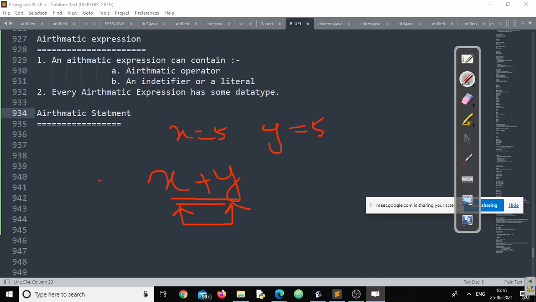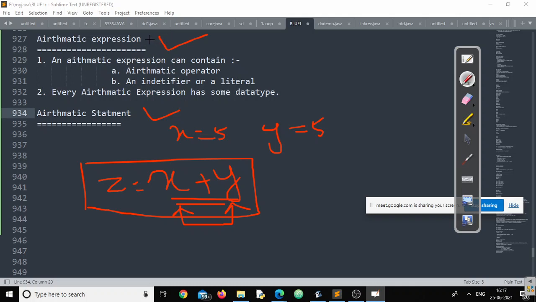Remember, if I have to store the value of an arithmetic expression in a variable, this is called an arithmetic statement. Got my point? Got the difference between arithmetic expression and arithmetic statement?